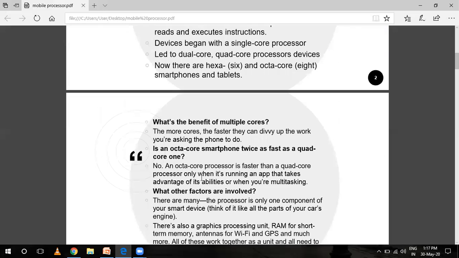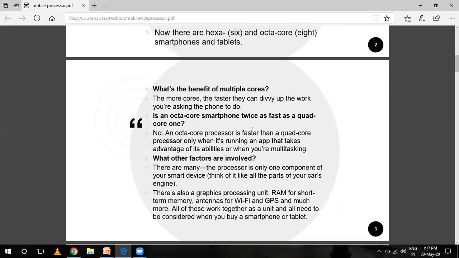When we see the benefits of this, mobile processor is an improved processor technology that has also made today's modern mobile devices more power efficient. Is an octa-core smartphone twice as fast as a quad one? No, an octa-core processor is faster than a quad core only when it is running an app that takes advantage of its ability, or when you are multitasking.